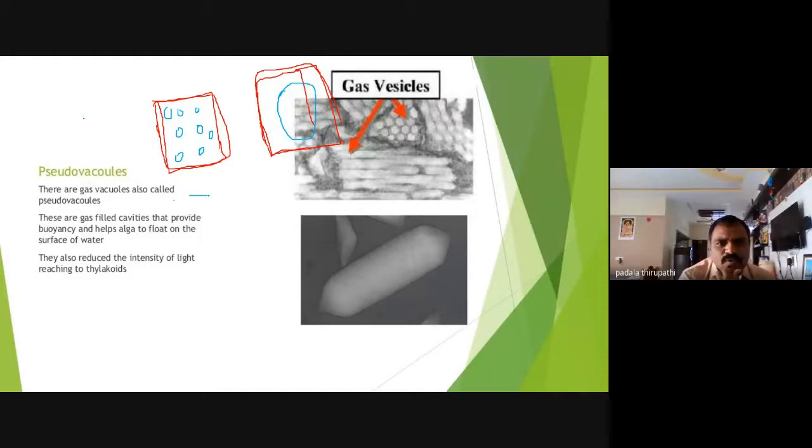So in these two cells, which is the younger one and which is the older one? How to identify? In front of us are two plant cells. In these two cells, how can we identify which one is the older, aged cell and which one is the younger cell? Anybody can tell? Plant cell A and plant cell B, which one is younger and which one is the older one?